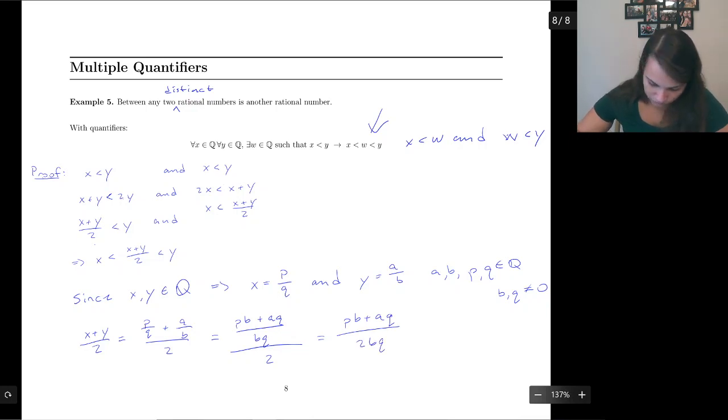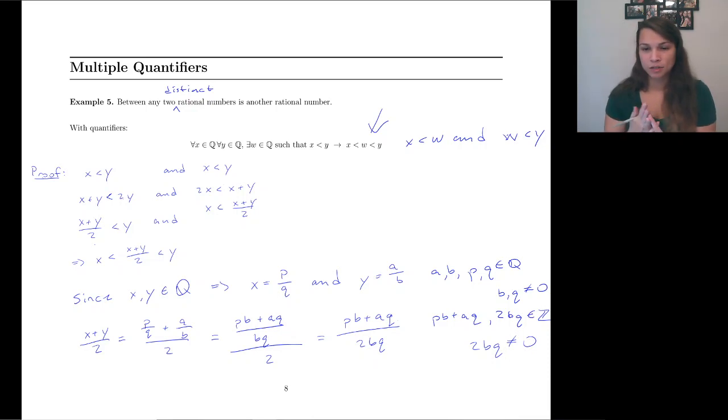There we go. So then pb plus aq and 2bq are going to be integers. So we need integer over integer, so that's good. And then 2bq doesn't equal 0 because 2 isn't 0, b isn't 0, q isn't 0. So yes, taking the time to write that down was good.